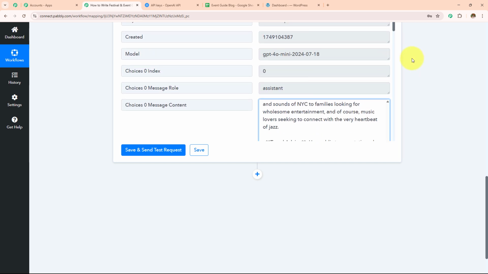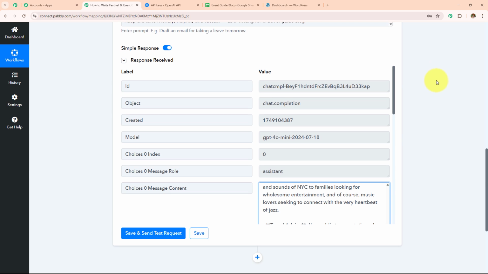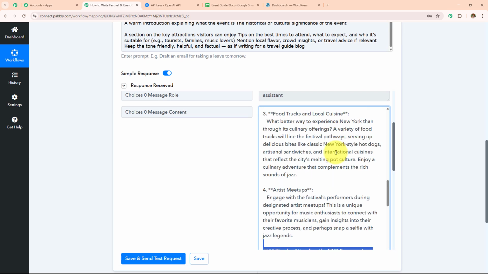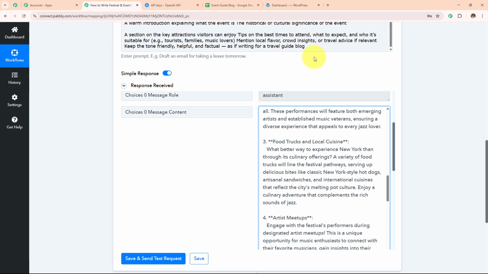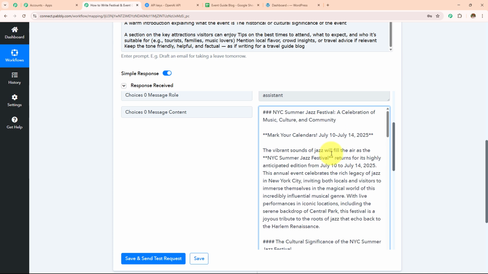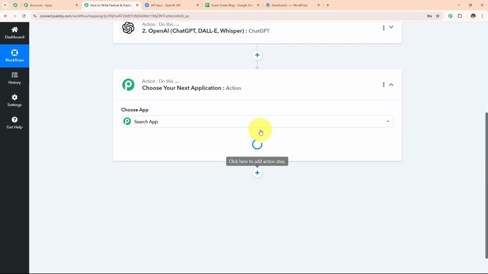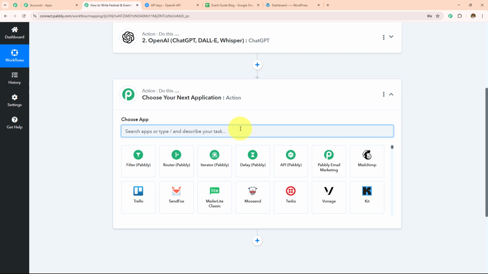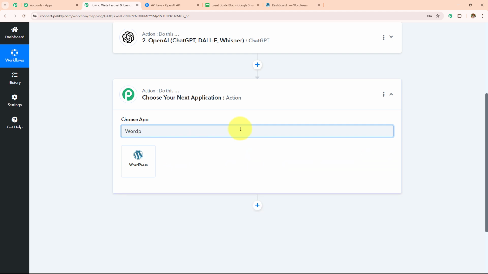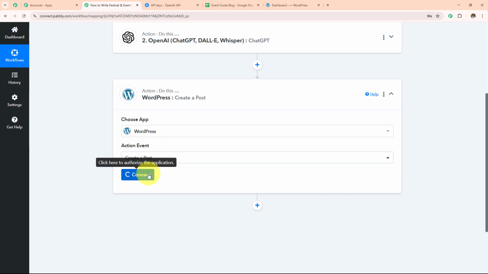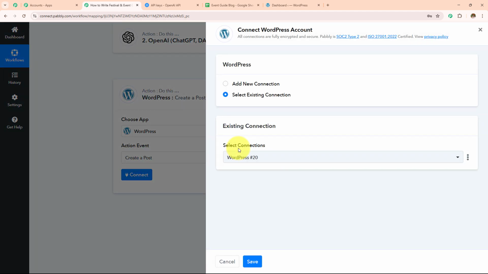If you want to enhance this blog more, if you want to create a more detailed or beautiful post, you can add all the things that you want to mention in your post in the prompt. So according to me, this is a very detailed and nice post, and I'm going to post this to my WordPress. For that, I'm going to click on the Add Action Step button, and then I'm going to search for WordPress. And then in my action event, I'm going to select create a post and then click on connect. If you have an existing connection, go with save.